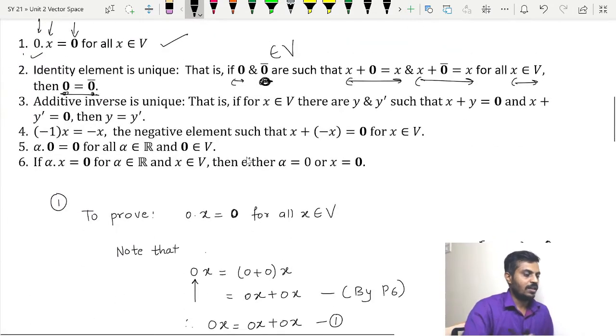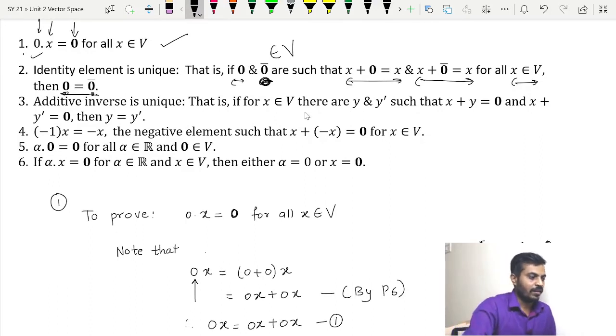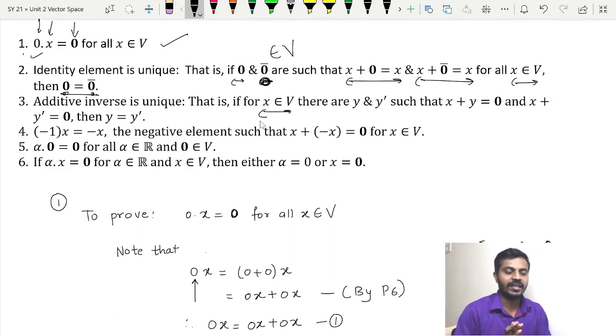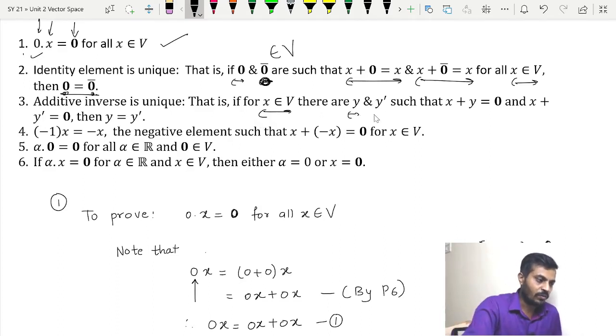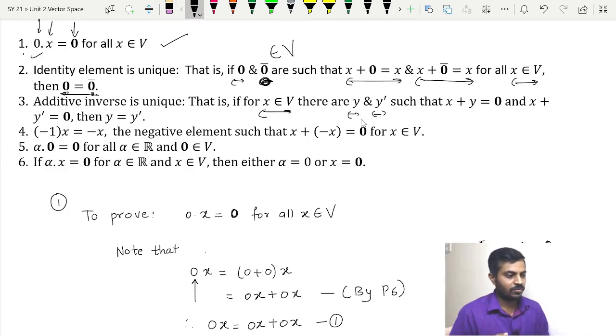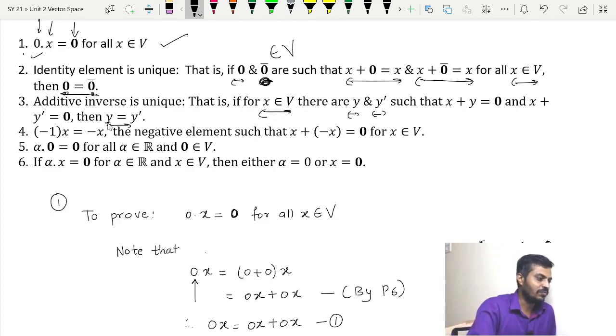So here the logic is the same. We have taken one vector from the vector space, we are calling it x, and we are saying that, let us say, it has two additive inverses, and we are calling them y and y dash, and we are going to show that these two inverses actually are the same. I mean y is equal to y dash.